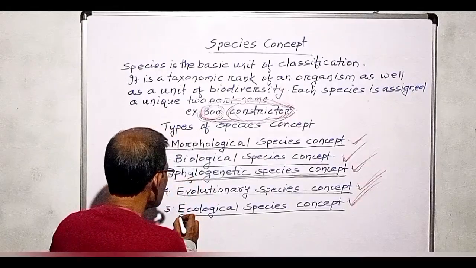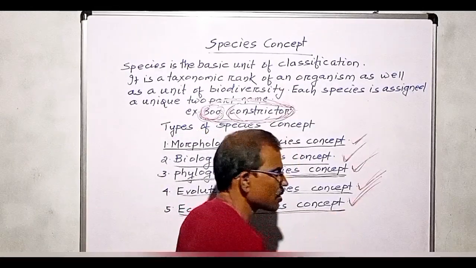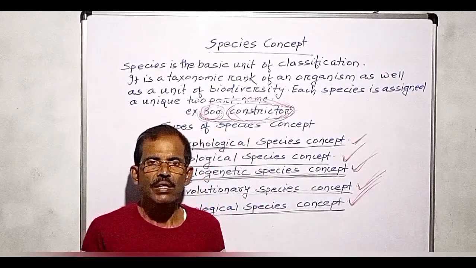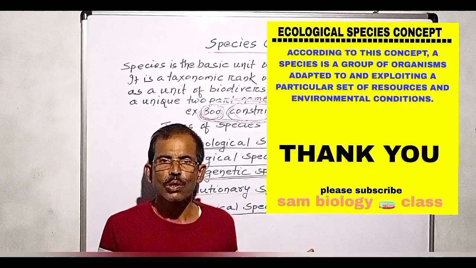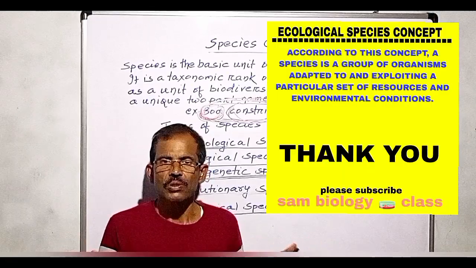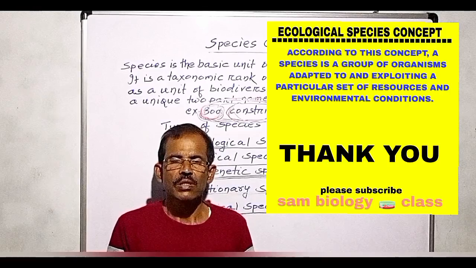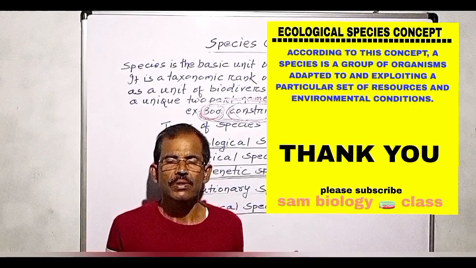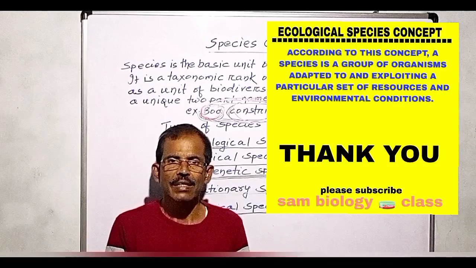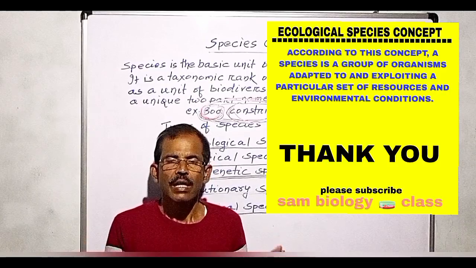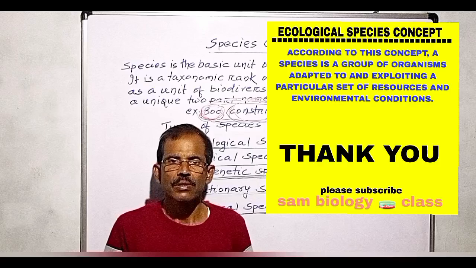Fifth one is the ecological species concept, which defines species based on shared ecological niche. According to this concept, a species is a group of organisms that are adapted to exploiting a particular set of resources and environmental conditions.